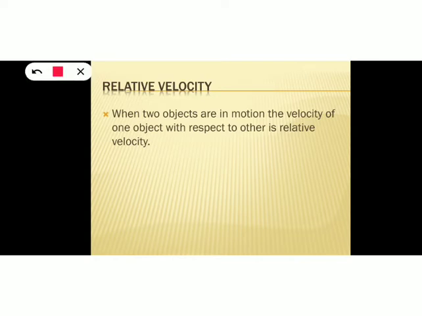Children, consider two cars, car A and car B. Both cars are moving in the same direction, but there is a small difference in their velocity.